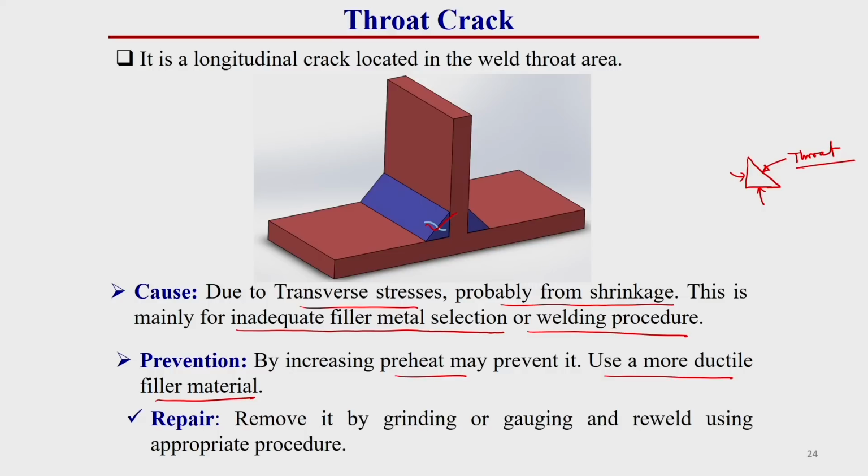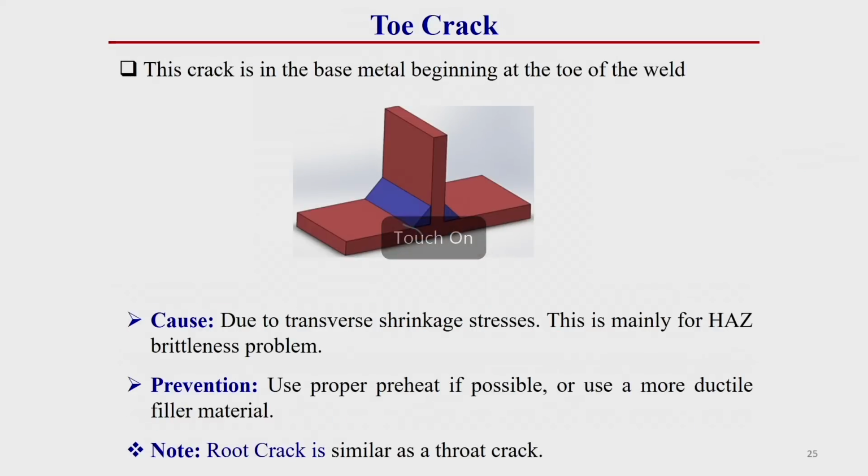Then if this throat crack has already occurred, how can we repair it? Remove it by grinding or gouging operation and re-weld that by an appropriate procedure. What I have already told you means wherever there is some crack, you have to eliminate it and fill it by re-welding.